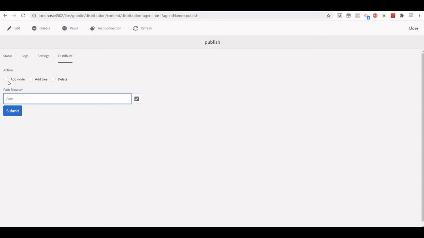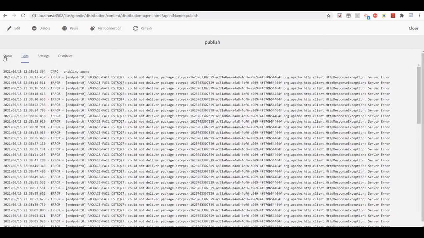Similarly we can pass the path, click on add node, add tree or delete, and click on submit. It's a manual process. So one way is the curl command, another is this manual way. The third option we will also see is how we can schedule a trigger, etc. Logs we can see as well. This is just for demo purposes, I kept it like this.